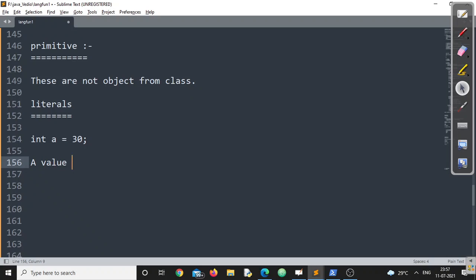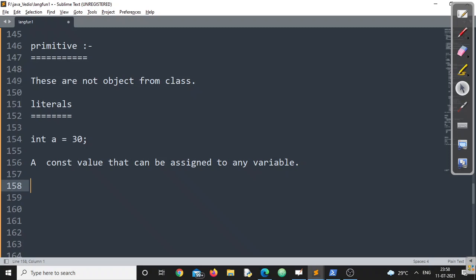So now we can define a literal in the simplest format as a value that can be assigned to any variable, or to be more precise, a constant value that can be assigned to a variable, right? This is the simplest definition.